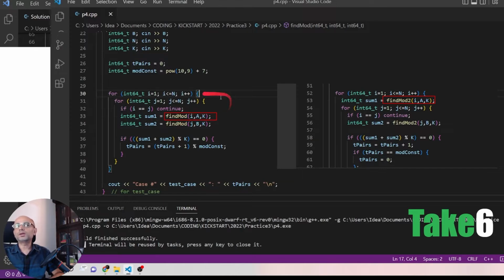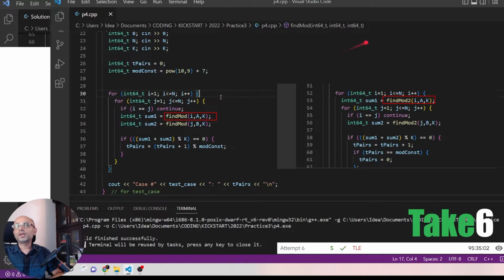So we can move it outside the J loop, since it is I power A mod K. Even this optimization results in TLE in take 6. So we need even more optimization.